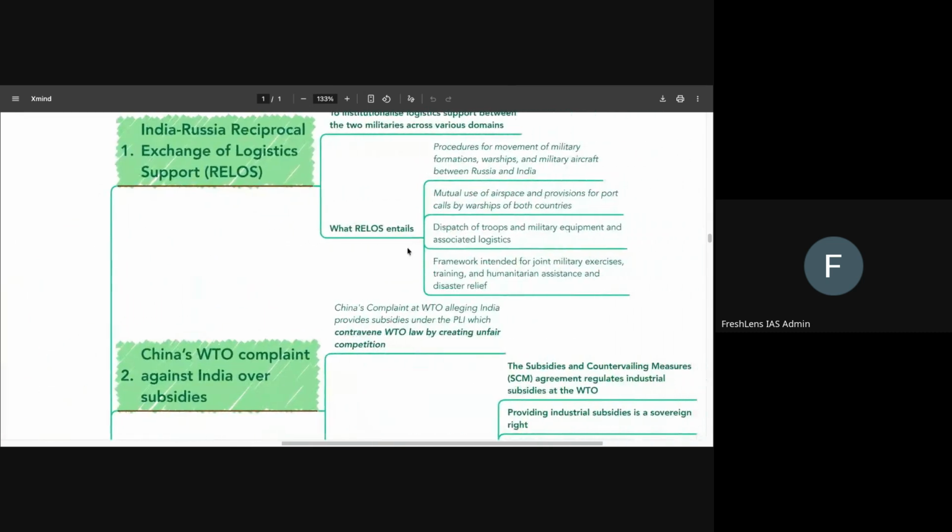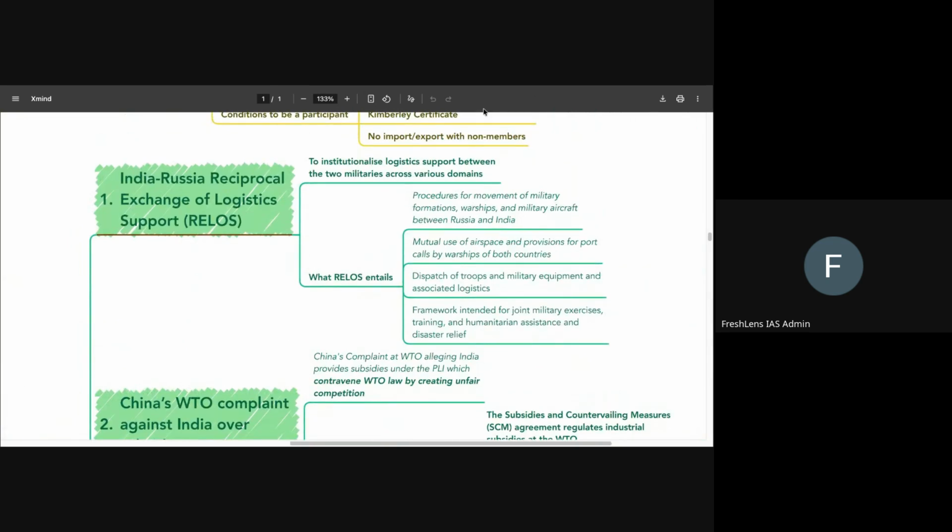Okay. So the first topic there is the India-Russia Reciprocal Exchange of Logistics Support agreement, the RELOS agreement. What we have to know clearly is that this agreement has been signed between India and Russia. The name of the agreement is important because they can ask which country India has signed the RELOS agreement with. So you have to have a clear idea that it is with Russia.